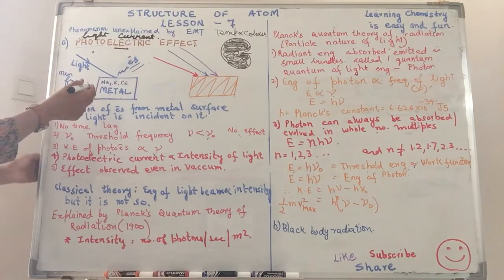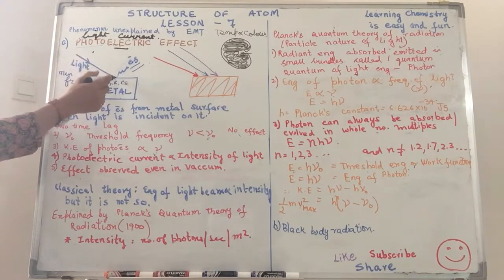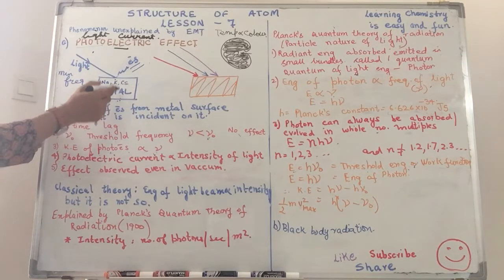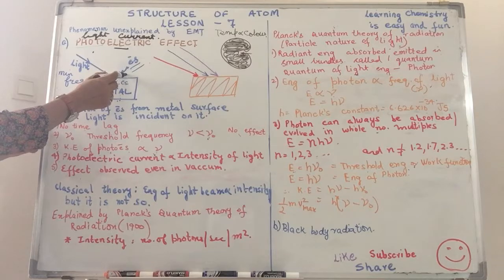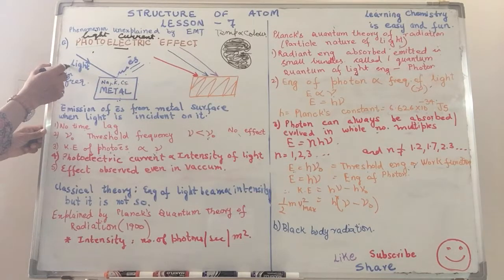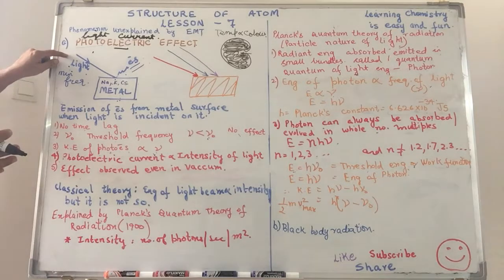Now what happens in the photoelectric effect is we've got a metal, we incident light on the metal surface. If we have got a complete circuit connected to it, we notice that current begins to flow through the circuit when light of a certain minimum frequency is incident on it.